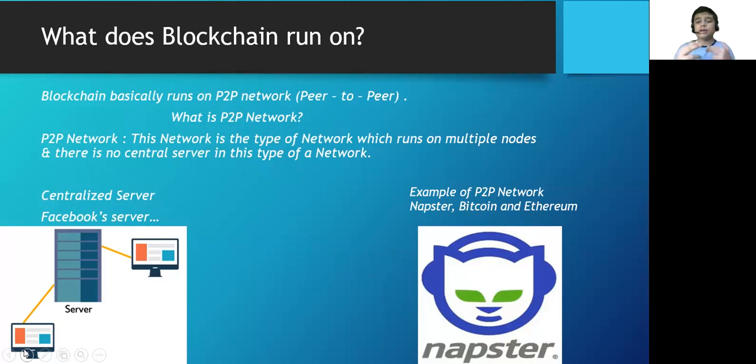So if you're chatting with your friends on Facebook, there's always a server in between which allows you and your friend to chat with each other. Examples of the peer-to-peer network I would like to say are Napster, Bitcoin, and Ethereum.